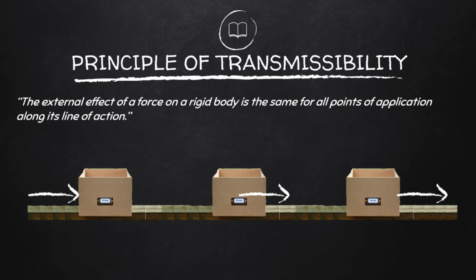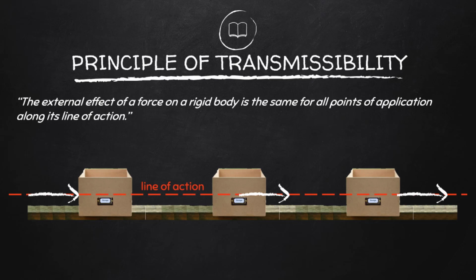The external effect of these three forces on the box is the same as long as they pass through the same line of action. It should be noted, however, that only the external effects remain unchanged. The internal effect of the force varies. That is, when applied on different points along the line of action, the internal effects are not the same.